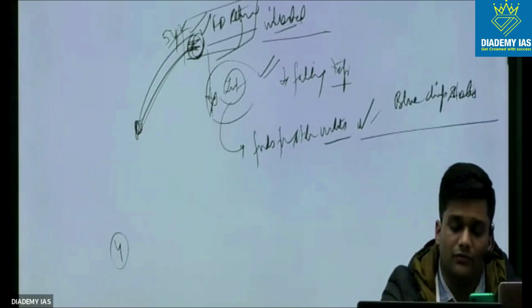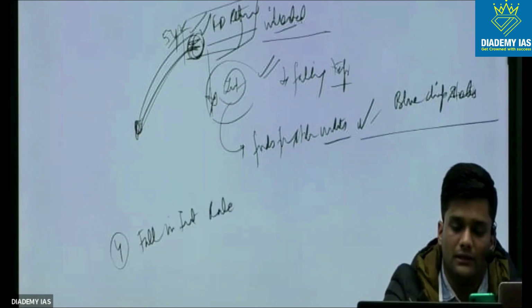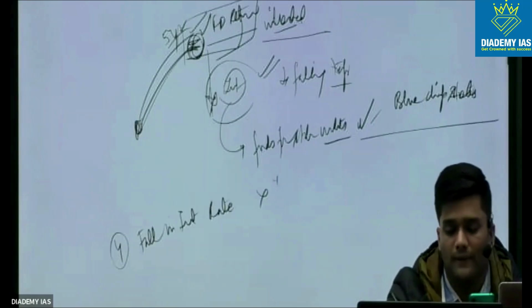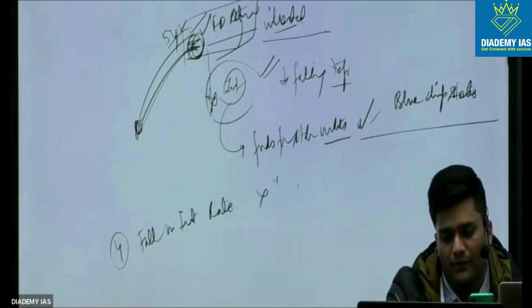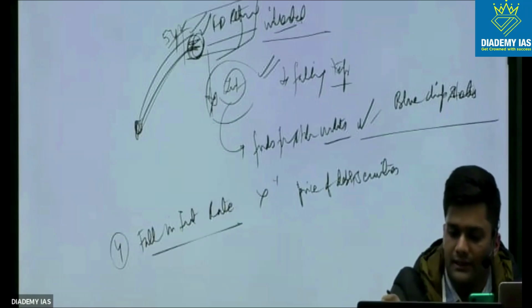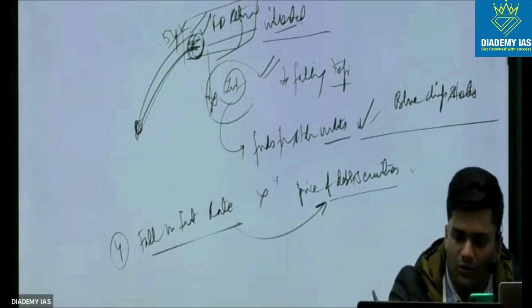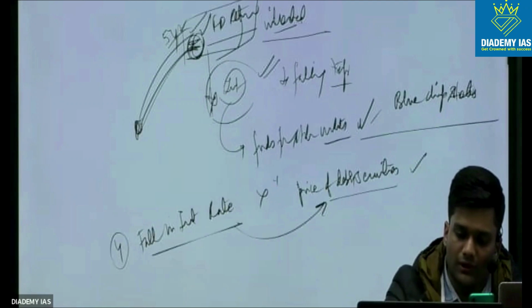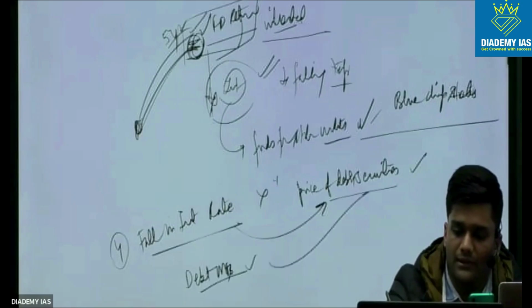Similarly, the fall in interest rate is inversely proportional to the price of debt securities. So if there is a fall in interest rate, there are chances the price of the debt securities will increase. So you could invest in debt mutual funds to tap this gain in prices.